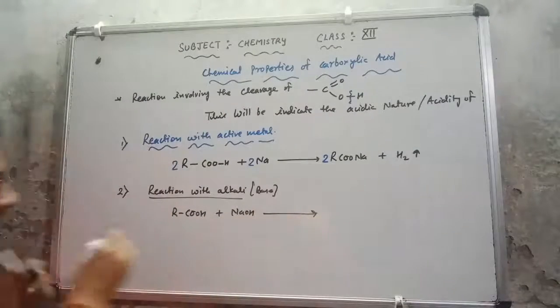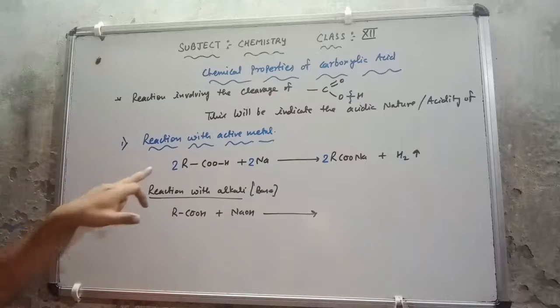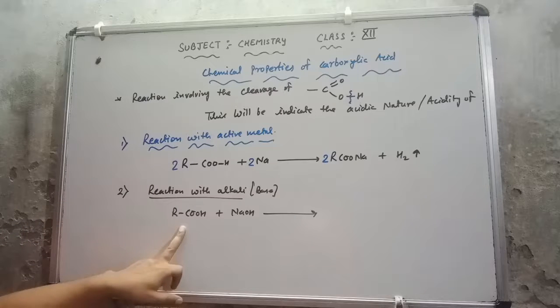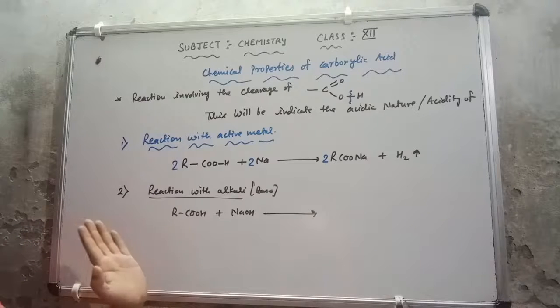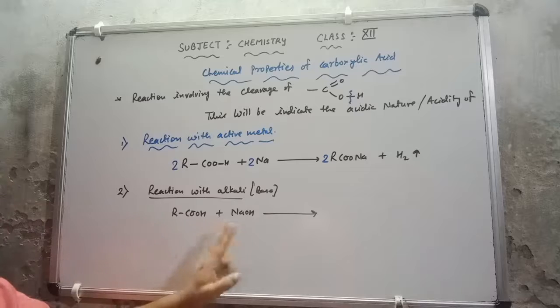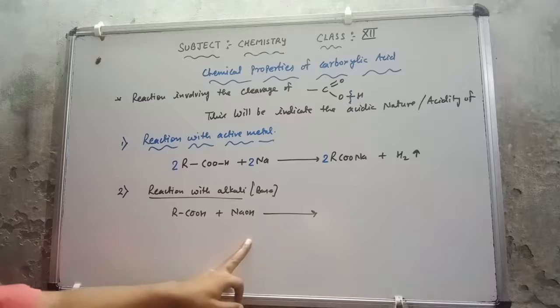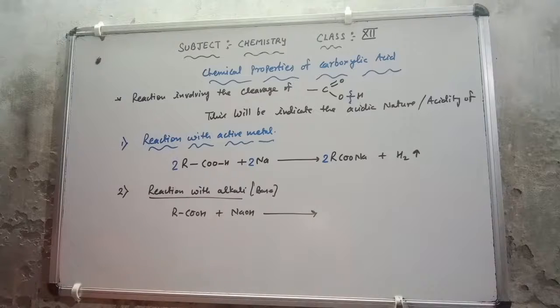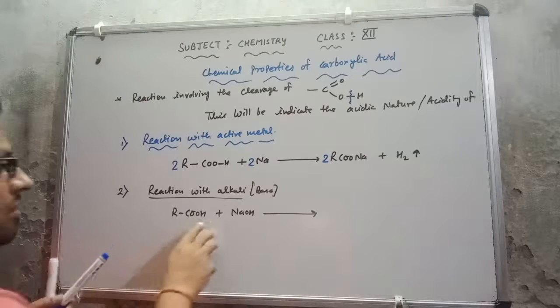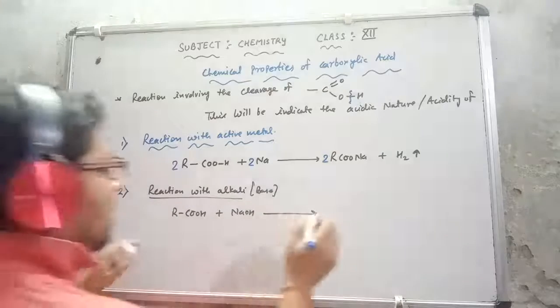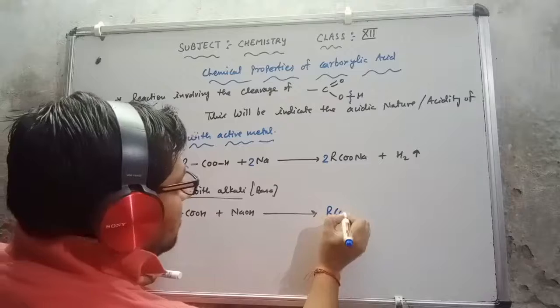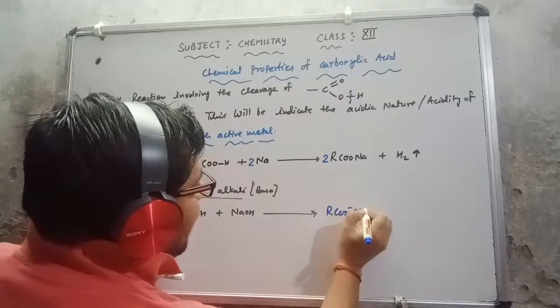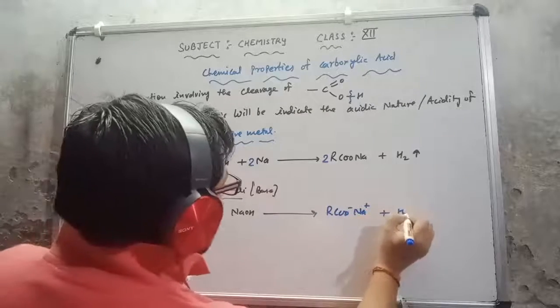We know from this equation that it is acidic in nature, and we read that whenever an acid reacts with a base, it forms a salt and releases a water molecule. The same happens here. If this H and OH react, it will give us RCOO negative and Na positive, plus H2O.